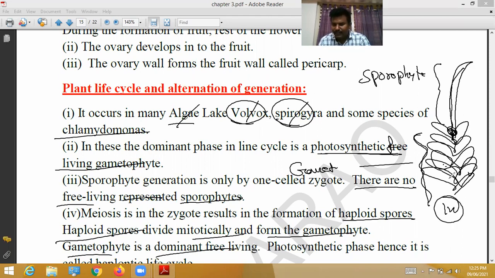This gametophytic phase produces the sporophyte. This sporophyte produces haploid spores. These haploid spores germinate and give haploid gametophytes. That is why it is called the haplontic life cycle. Okay, that's it.